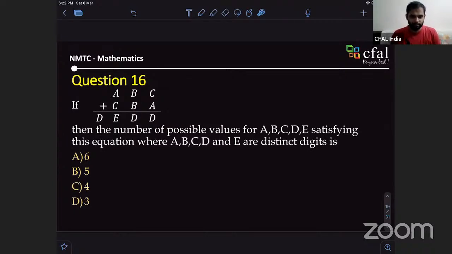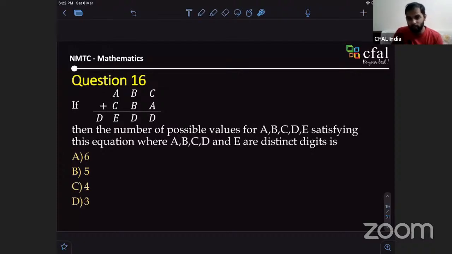Sir, when we add two single digit numbers, the maximum can be 9 and 9, and you get a carryover of 1 itself. Maximum I can get is 1, correct? Yes, sir. And you don't have any numbers on that side, which means 1 comes down. So D should be 1 itself, right? Yes, sir. Correct. One more case, can you think of D being 0?